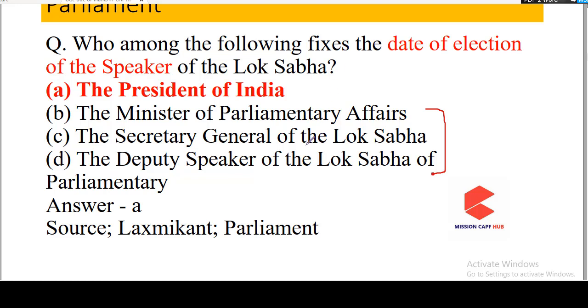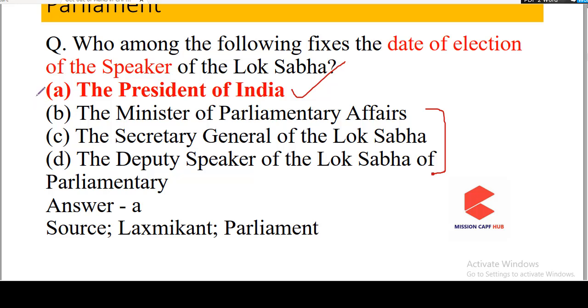So if you are not knowing who of the following is fixing the date of election of speaker, then still you should be going with the President of India because it is the correct answer. These types of exceptions and facts must be revised from Lakshmikant to get the correct answer. Otherwise, you might get confused. This option also seems feasible, like the Secretary General of the Lok Sabha. You might feel that the Secretary General of Lok Sabha is fixing the date of election of the speaker, but this is an important job. This is not a routine job.